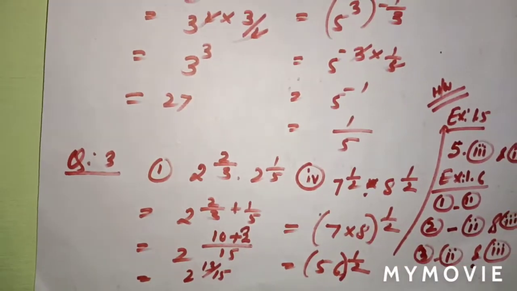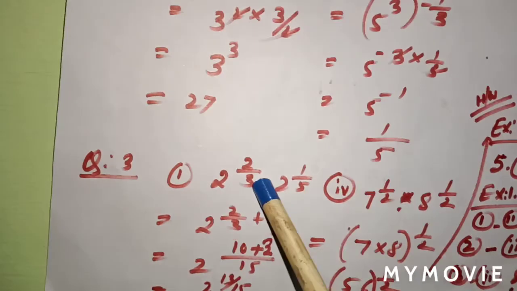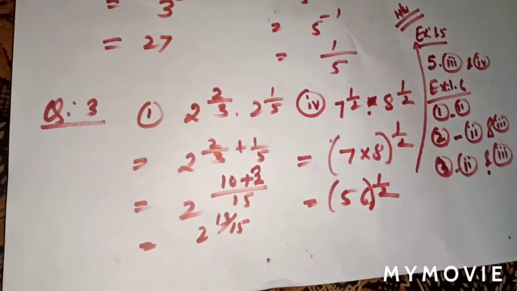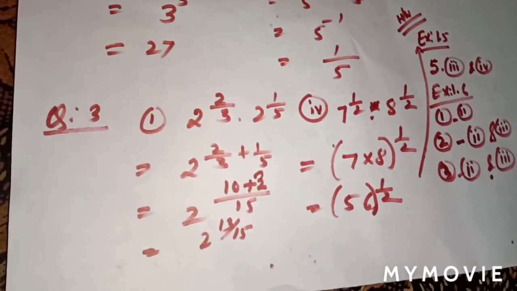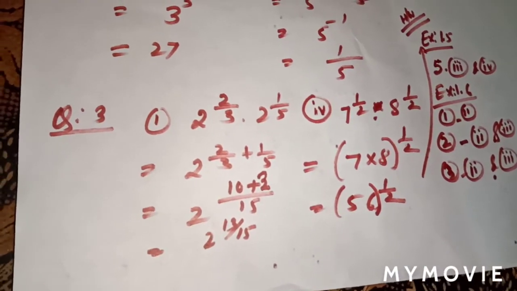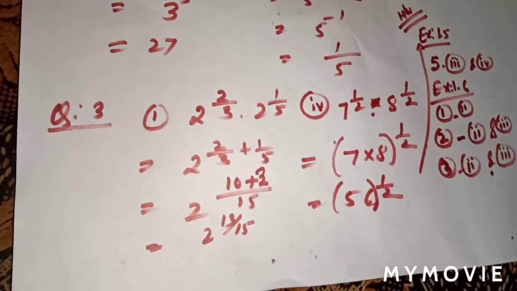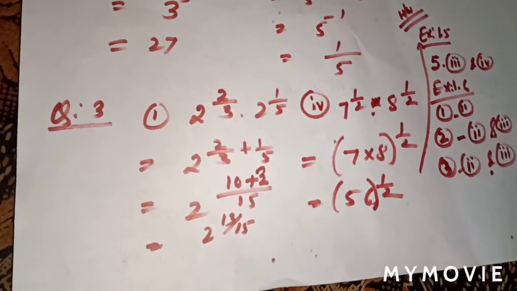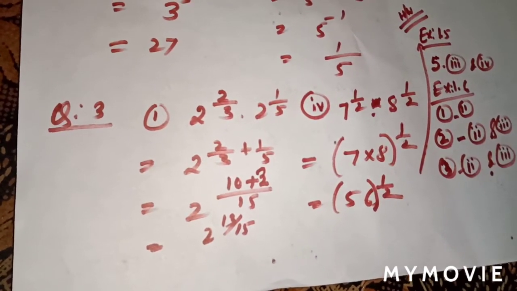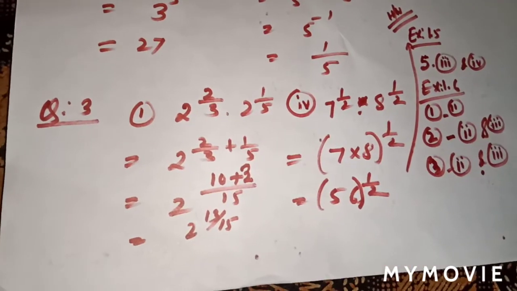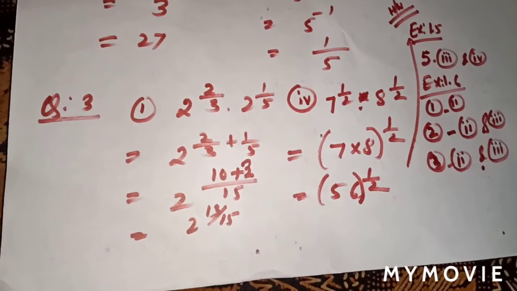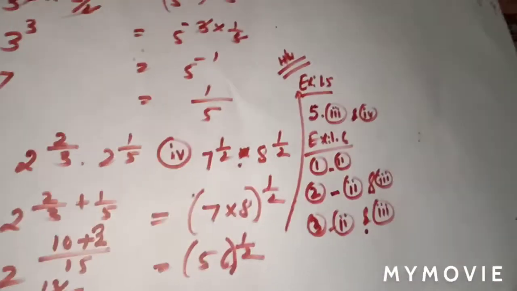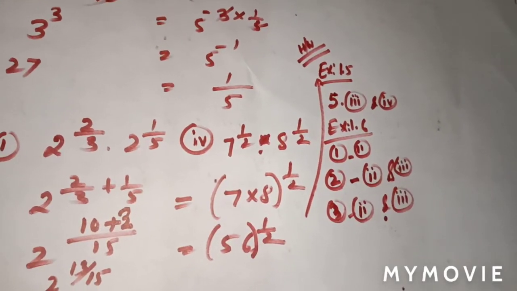Number 3, question number 1: 2 by 3 exponent, this is a dot, okay, this is not a point, it is a dot meaning multiply, then 2 to the 1 by 5. The bases are the same, with exponents 2 by 3 and 1 by 5, so by using the law of exponents you add 2 by 3 plus 1 by 5. Take the LCM 15: 3 times 5 is 15, 5 times 2 is 10, 3 times 1 is 3, 10 plus 3 is 13. Since the bases are the same, you get the final answer 2 exponent 13 by 15.